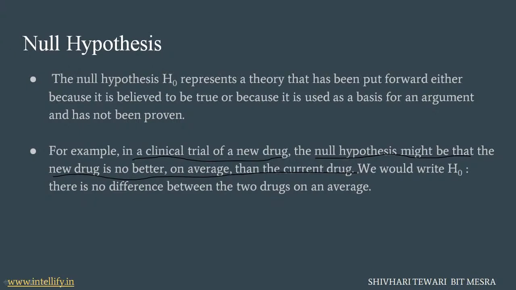He will take the data of normal patients suffering from a common cold type disease, and test his new drug on those patients to see if there is a difference between the new drug and the current drug. So we could write that H0 is: there is no difference between the two drugs on average.